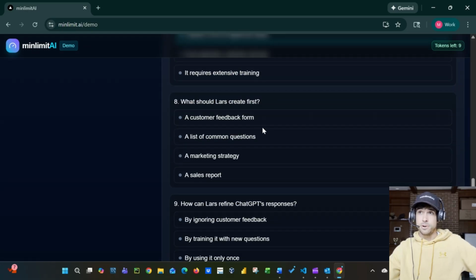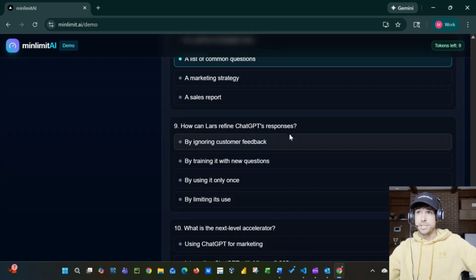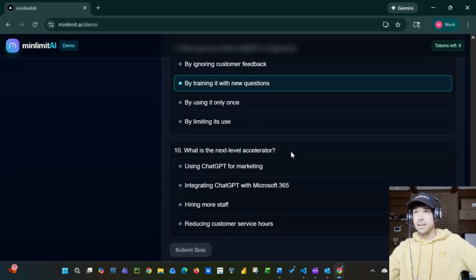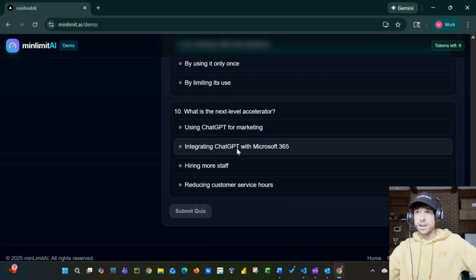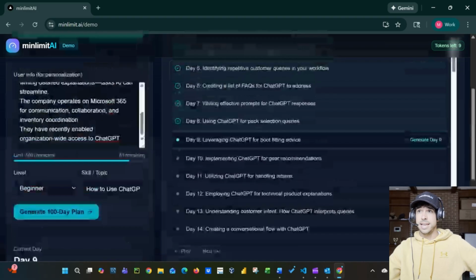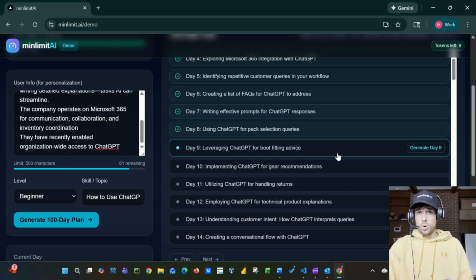What should Lars create first? A list of common questions. How can Lars refine ChatGPT's responses? By training it with new questions, by using it only once, by limiting its use. I would say by training it with new questions. What is the Next-Level Accelerator? Integrating ChatGPT with Microsoft 365. So we got a 10 out of 10. Lars would advance to the next day. We didn't quite go under 5 minutes here.